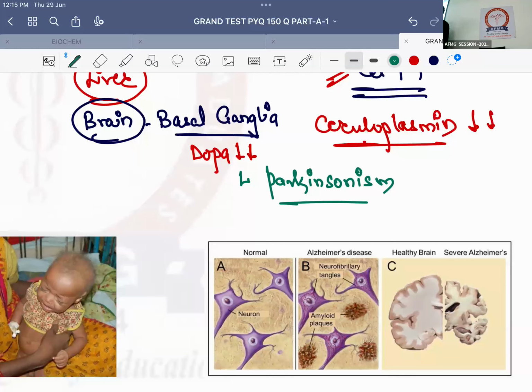Along with that, the patient will have this kind of a posture. What is this kind of a posture? Stooped posture, the person walks bending forward, or he'll have this kind of steps, shuffling steps, that is also known as festinating gait.